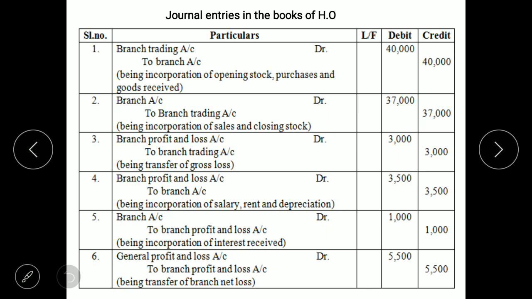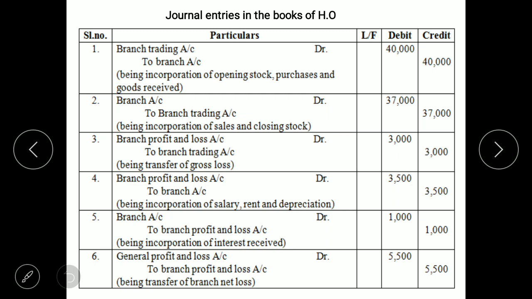Once we make the debit and credit entries, we should see whether there is gross profit or gross loss. Here the debit side total is 40,000, whereas credit side total is 37,000. So it is clear that we have a gross loss of rupees 3,000. So the journal entry is branch profit and loss account debit to branch trading account, being transfer of gross loss 3,000, 3,000. So we have finished with the entries in trading account. Next we have to move on to the profit and loss account.